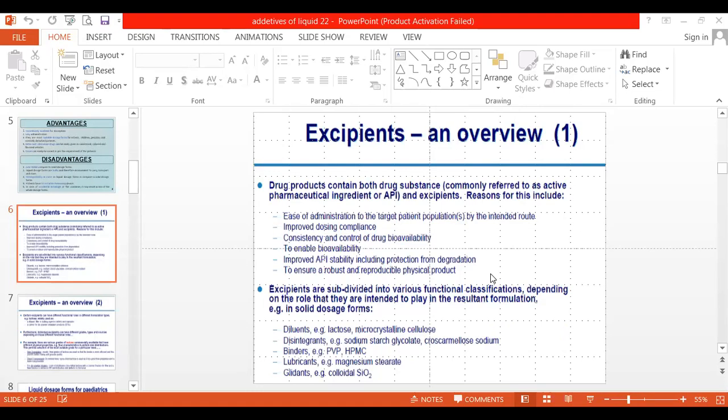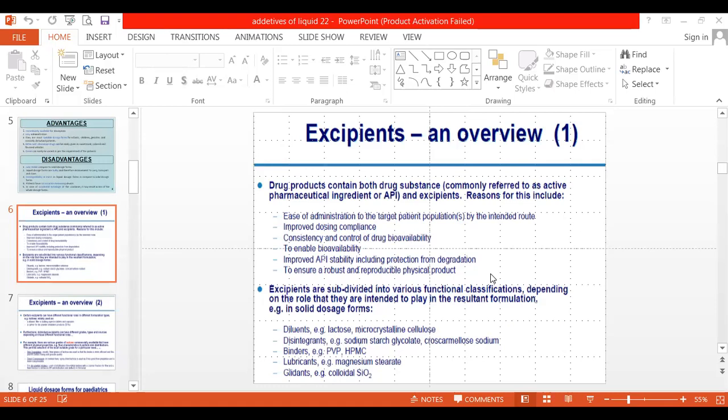We are trying to maintain the consistency of your drug. We are trying to improve the viability of your drug, as well as the stability of your drug. So there are so many uses of these excipients. Without excipients, we cannot prepare the dosage form.